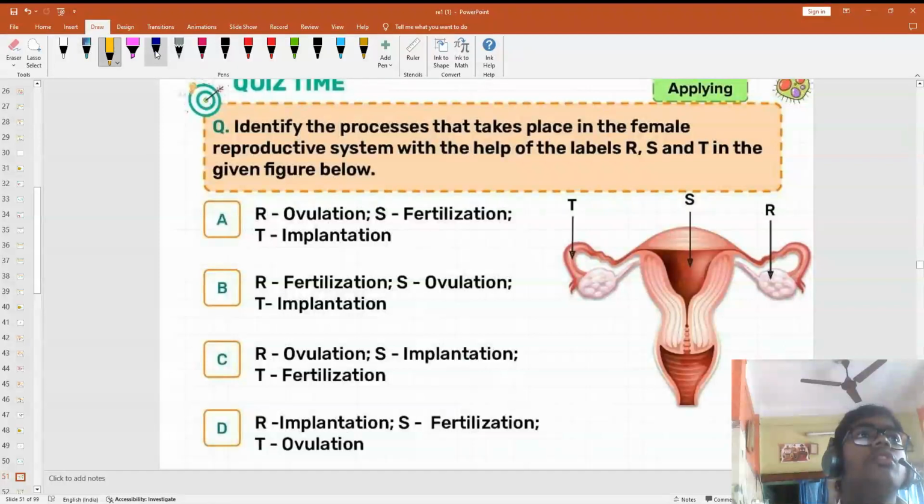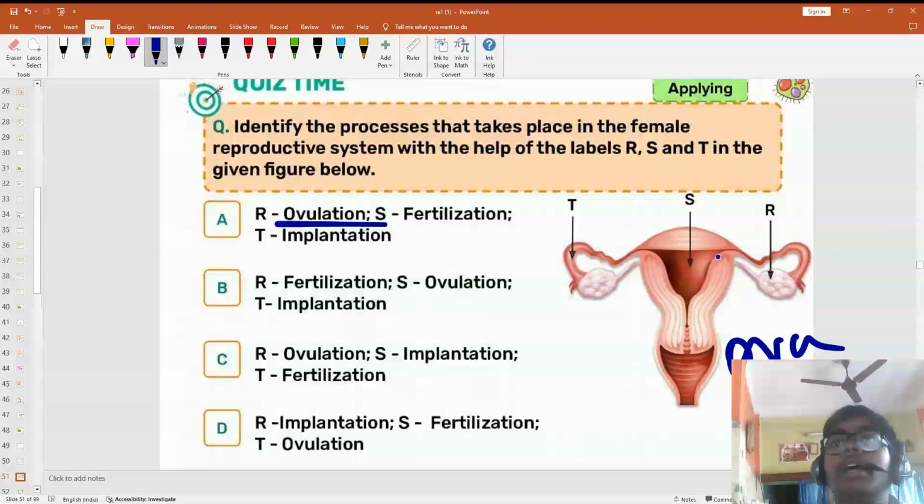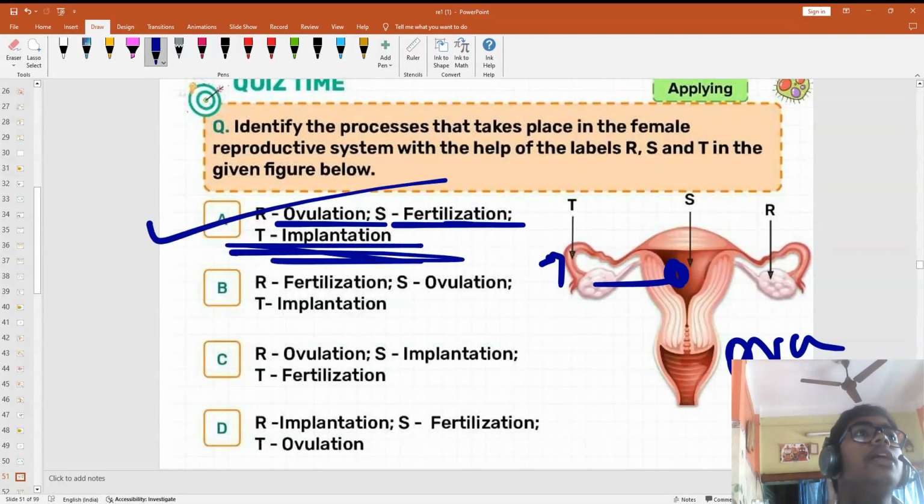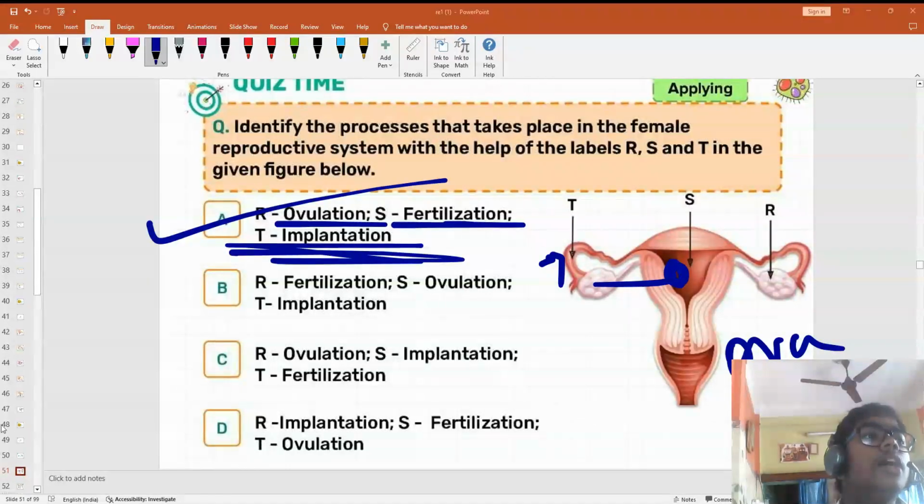Now you have to understand. I have told that the egg will release. Egg release means the ova, so the process is called ovulation. R is doing ovulation. Now T, what is T doing? T is doing fertilization. And after the zygote comes, it is implanting here. So it is implantation. So option A should be the correct one.